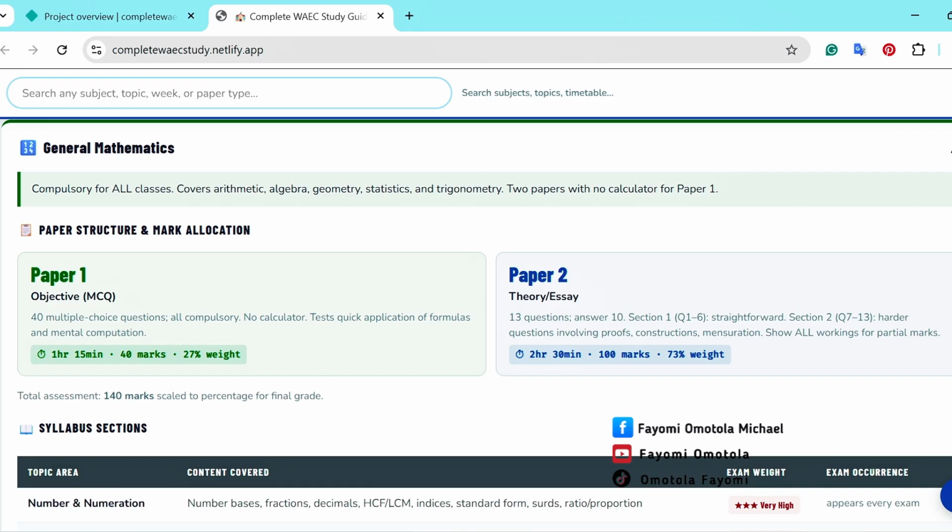Questions that involve proofs, construction, mensuration, and you need to show workings for you to have answers. The workings are the ones that give answers in mathematics. And it lasts for 2.5 hours, close to 3 hours. It's 100 marks. So 73% and 27%. You don't want to joke with theory. So you pick 10 questions from all of them.